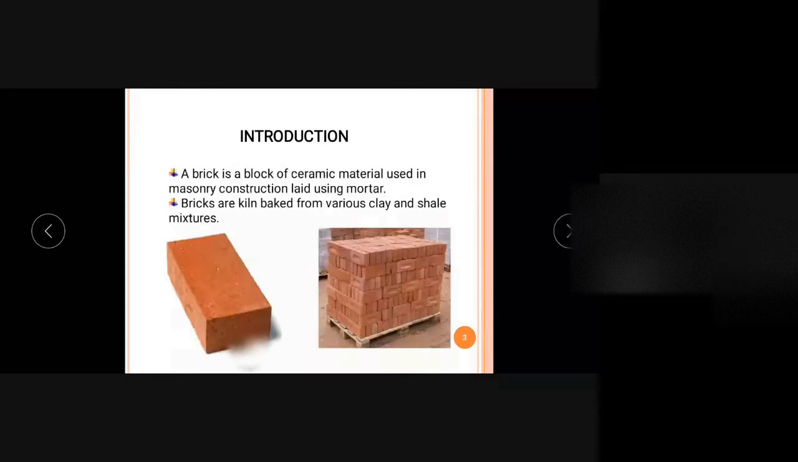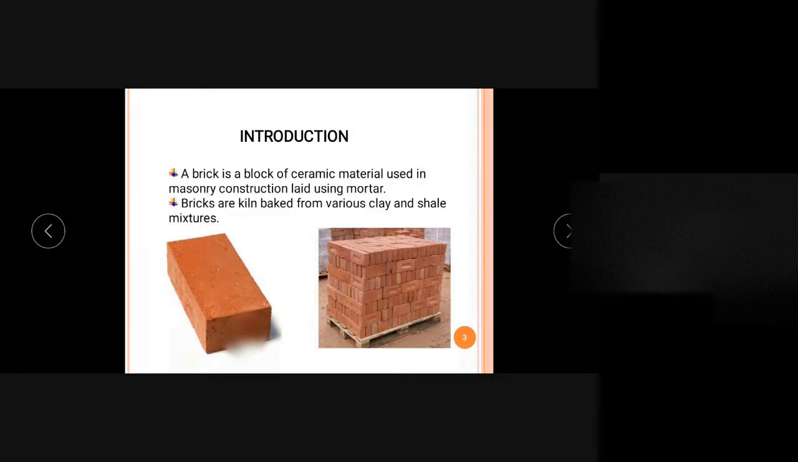So I think you have studied in basic civil what a brick is. A brick is a building material. It is a block of ceramic material used in construction, which is laid using mortar. Bricks are actually manufactured building material. They are manufactured from some ingredients, by mixing the ingredients, molding, drying and burning, and we get a very strong building material, that is brick. You are already studying all the properties in your basic civil classes.